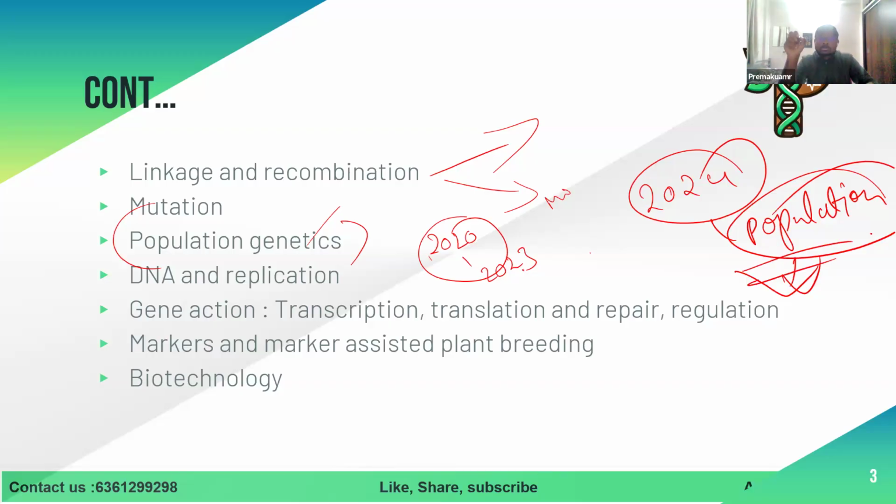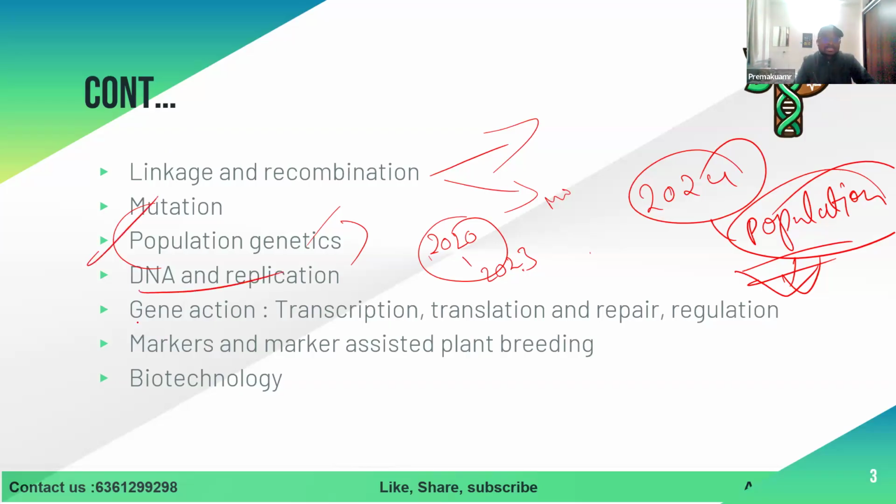Population genetics is a very important thing. Those who are from Dharwad, for them it's very easy because SS Patil sir is taking excellent classes. But for us, even from IARI or any other university, population genetics and biometrical genetics are very tough. But I will try to deal with it because I will also prepare well before coming to class. Actually, they are all formula based. I will try to teach to my level best. I will go into detail in population genetics.